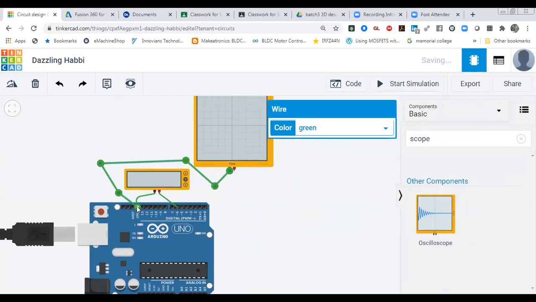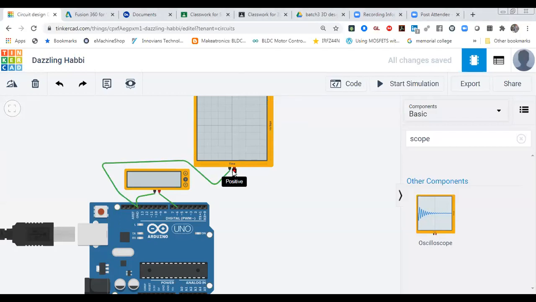This one is negative. So negative you can connect with ground, and so that value you can connect it.